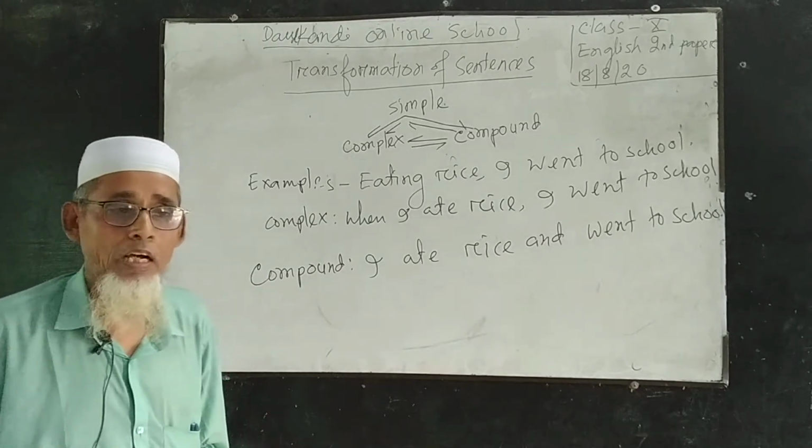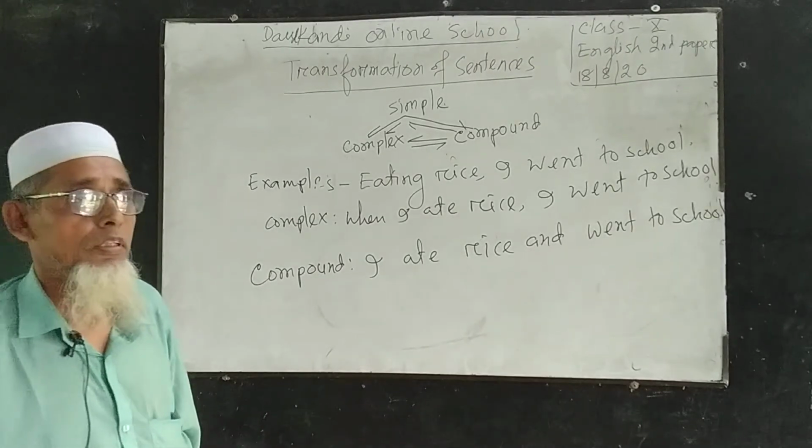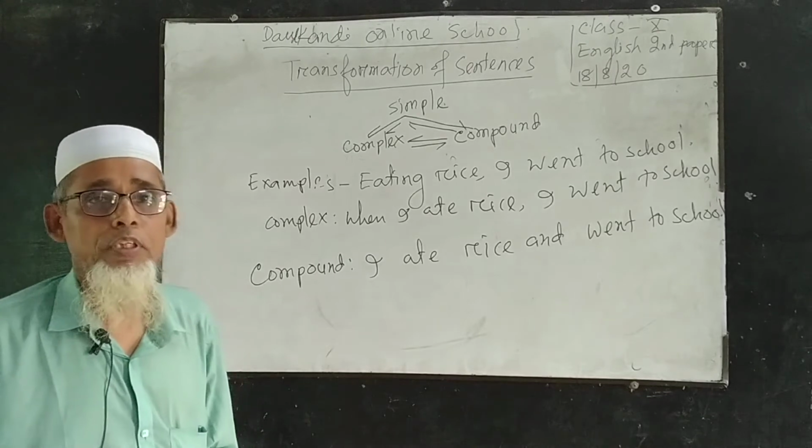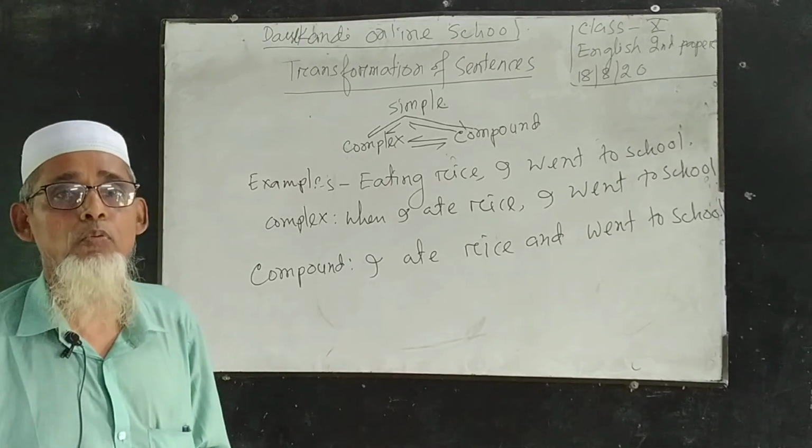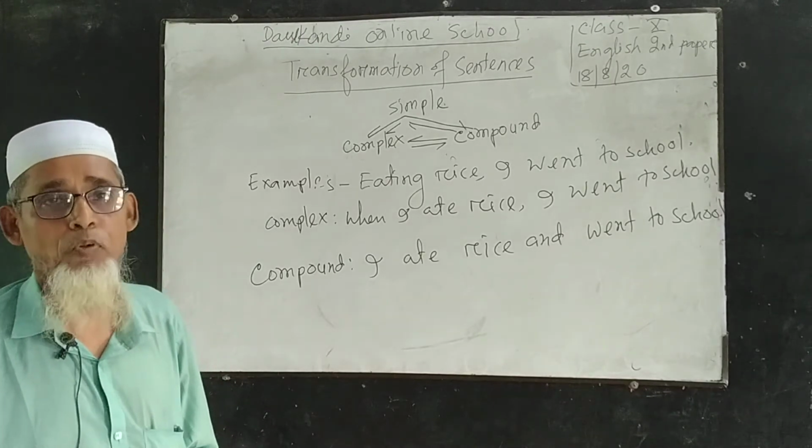Now I hope you have understood. Now you will be able to distinguish between simple, complex, and compound with the help of the definition and example.